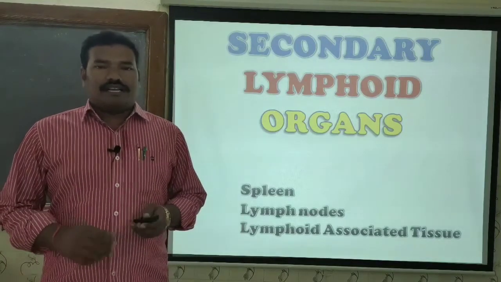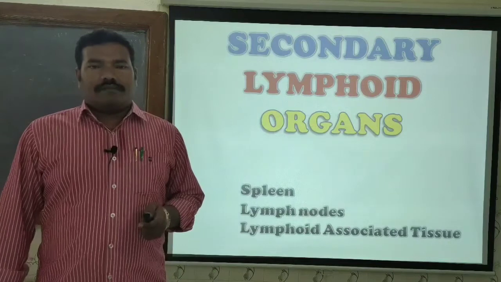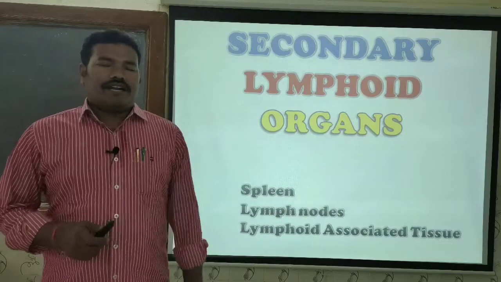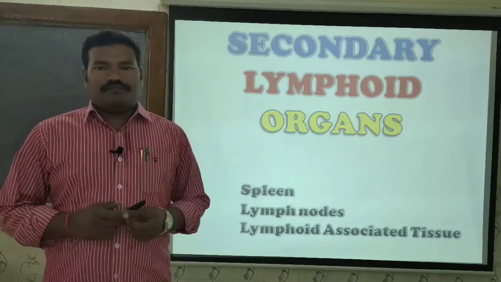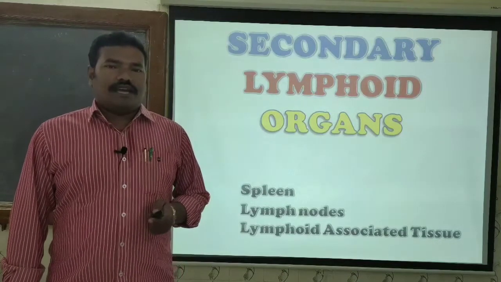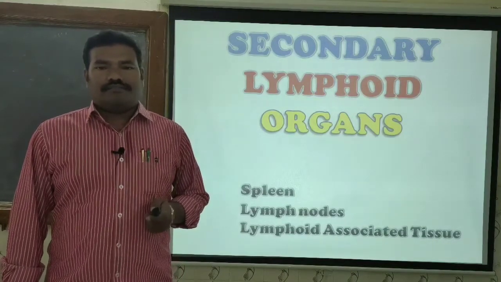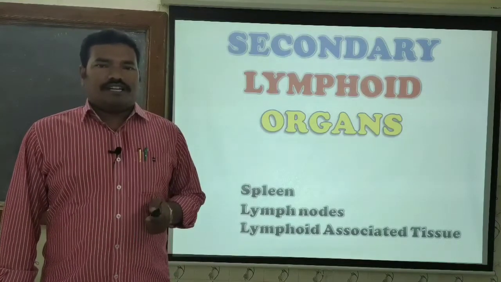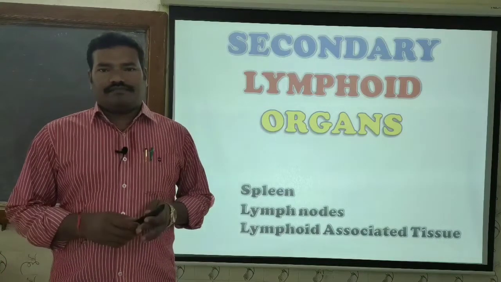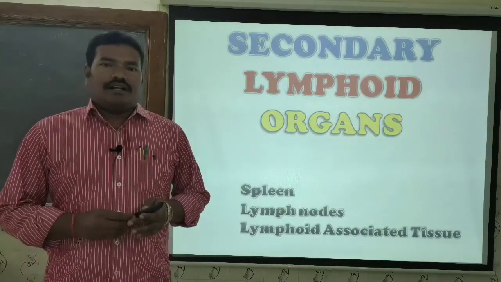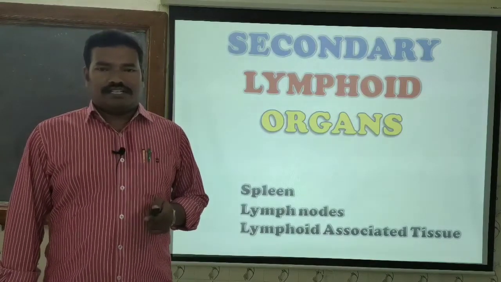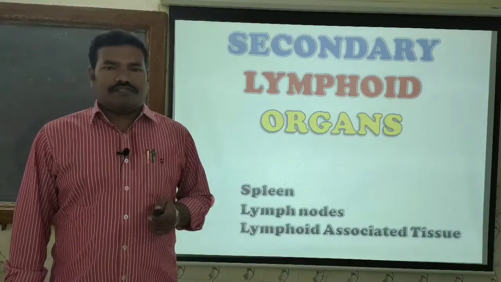the discrimination between the primary and the secondary lymphoid organs is: primary lymphoid organs, namely bone marrow, bursa of Fabricius and the thymus gland, play a major role in the proliferation of the pluripotent stem cells and maturation of the lymphocytes and for the clonal selection of the matured lymphocytes.